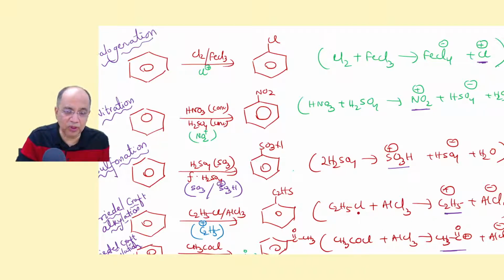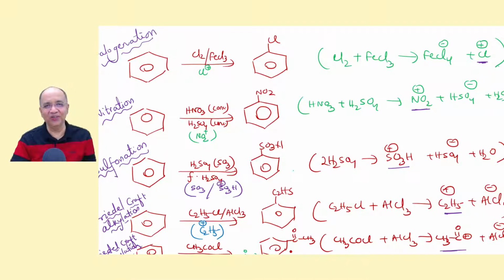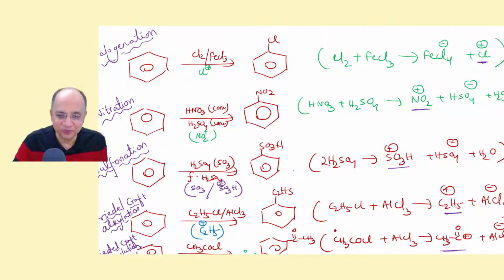Aluminum chloride removes a chloride ion from the alkyl chloride and produces the carbocation, which is the electrophile for reaction with the benzene ring to form ethyl benzene or methyl benzene, whatever. Similarly, this is Friedel-Crafts acylation, where benzene reacts with acetyl chloride and aluminum chloride. You get the acetyl carbocation, CH3C=O+, that reacts with the benzene ring to form acetophenone, or methyl phenyl ketone, or 1-phenyl ethanone. Very funny name, 1-phenyl ethanone. Got it?